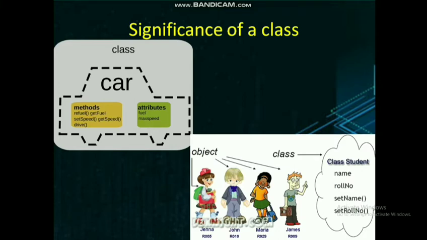And what are objects? Objects are the real world entities which possess characteristics and behavior. And characteristics are data and behavior means functions. And objects are the instance of the class, right? So objects cannot be created without a class.